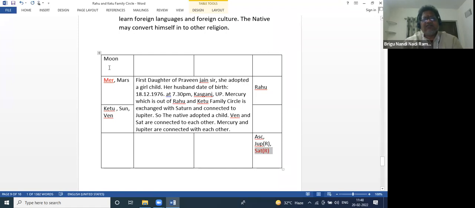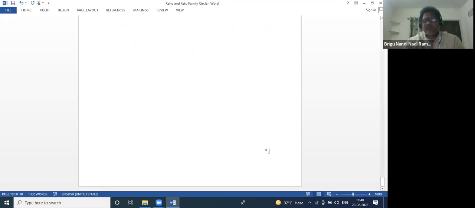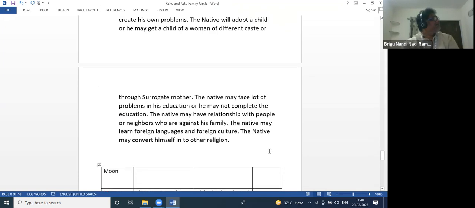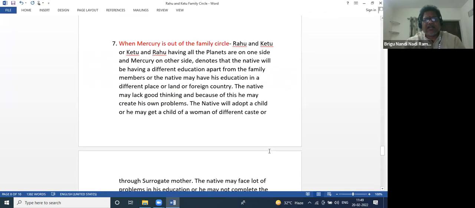So she was born from the womb of other women, and this Mercury is exchanged and comes to the family circle inside. So then we can say she has adopted a child. This woman got a child in adoption. So, okay, we have completed Mercury. It's going to be 12. So, long time we have taken.